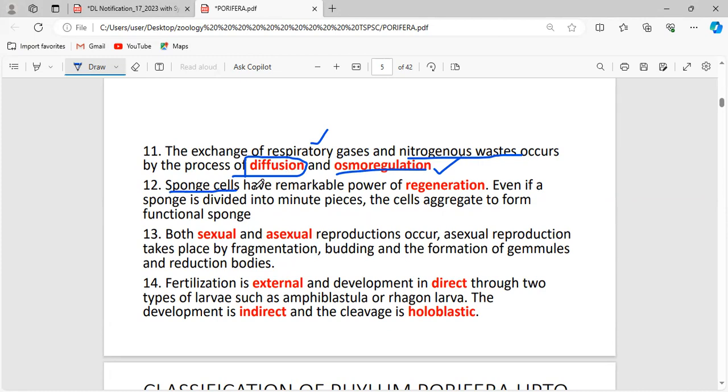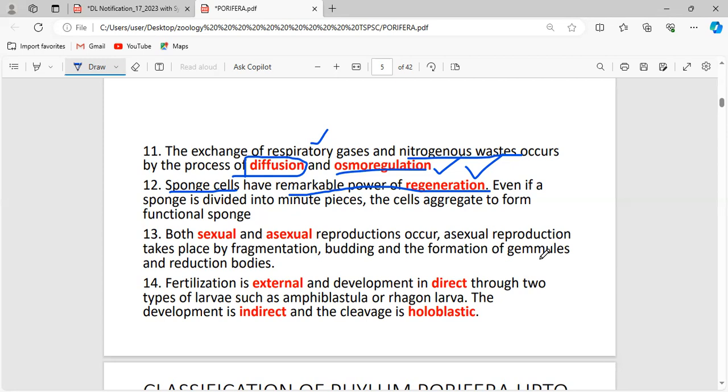Now, the sponge cells have a remarkable power of regeneration. You have to just revise the general characteristics of invertebrates. Most of the organisms placed under the invertebrates have an excellent capacity of regeneration.